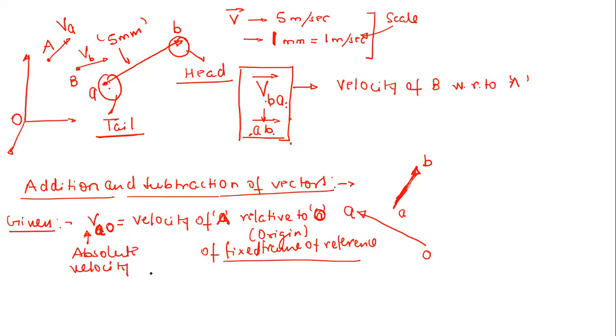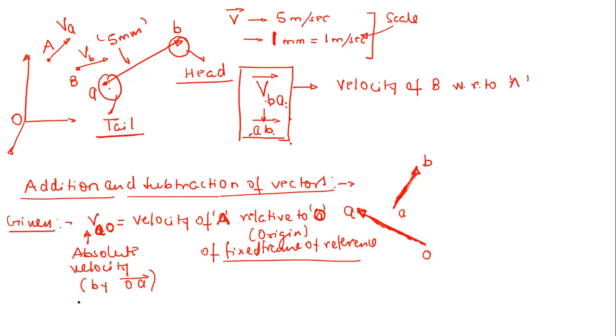Now, we are representing this VAO by the OA vector, right? So this is given to us. This is our OA vector. So the direction is also provided here. Both direction and magnitude are known to us.